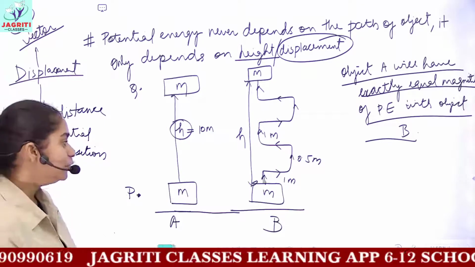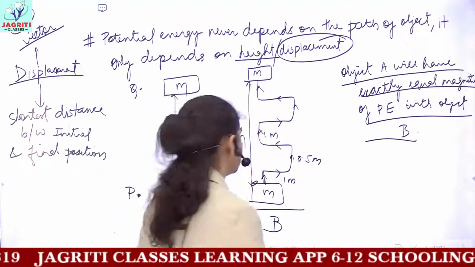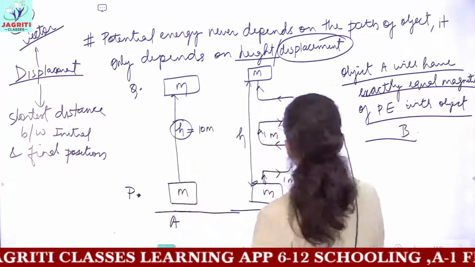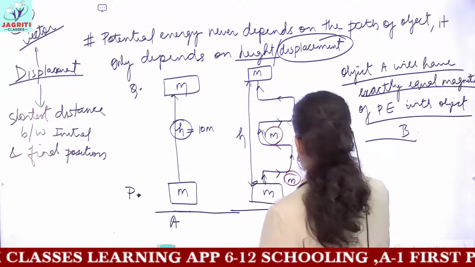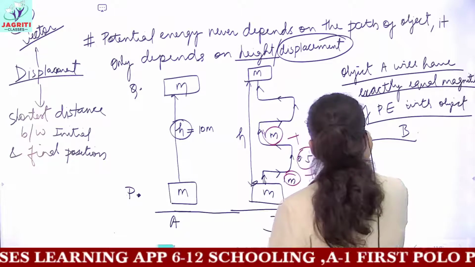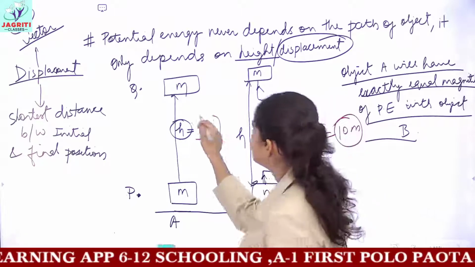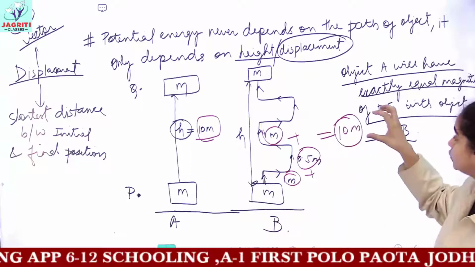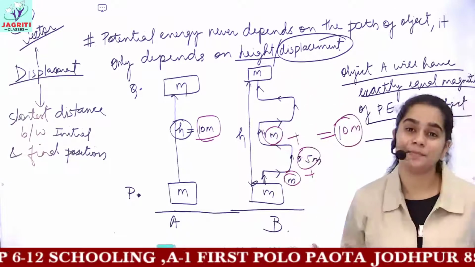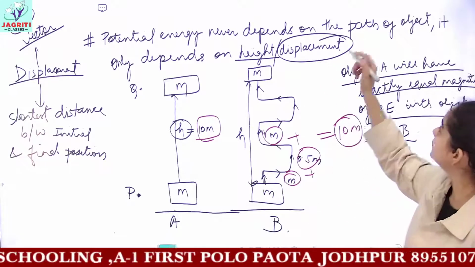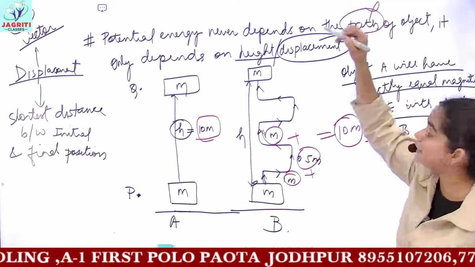So you can add up all the values, and if the sum is the same as in the previous condition, it means the total displacement of the object is the same. So do not go by the path, because potential energy does not depend on the path.